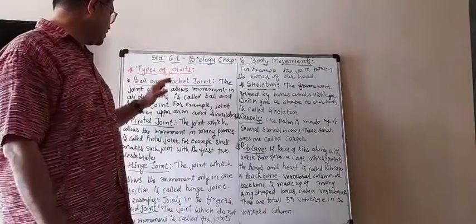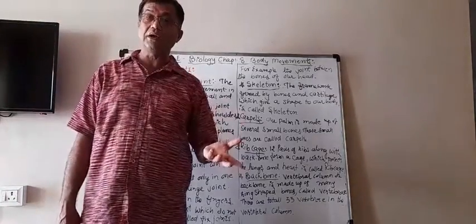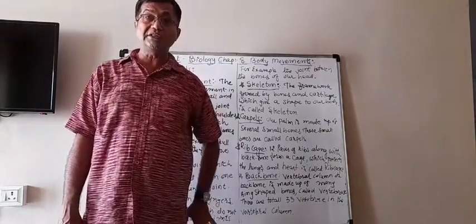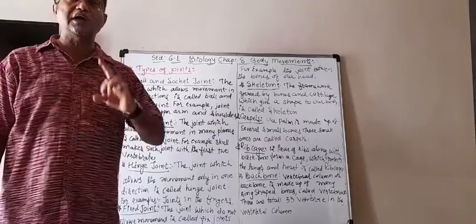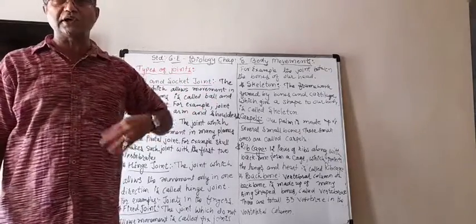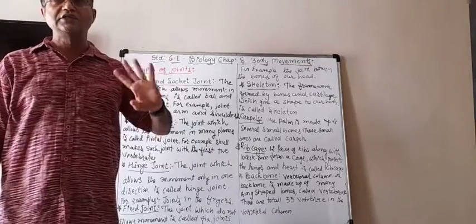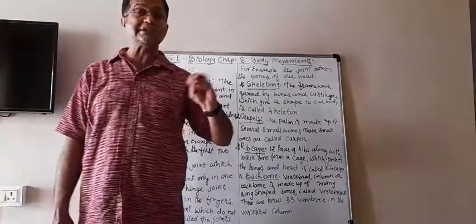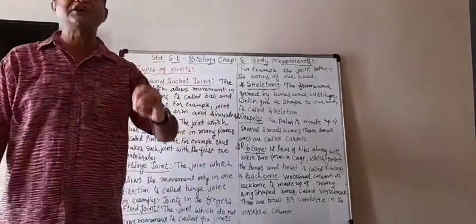So ball and socket joint, pivotal joint and hinge joint allow movement, but only the fixed joints are those which do not allow any type of movement. Here in our rib cage also there are joints, but they also don't allow any type of movement, so these are also fixed joints.